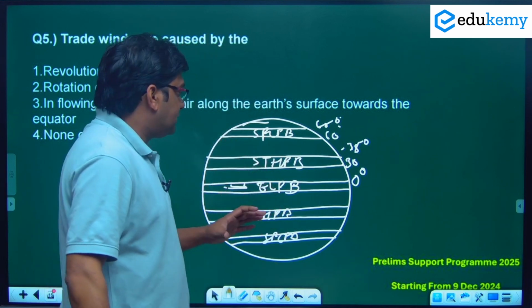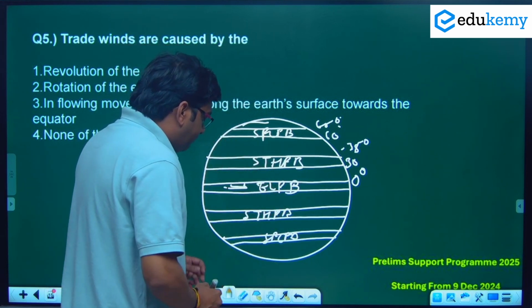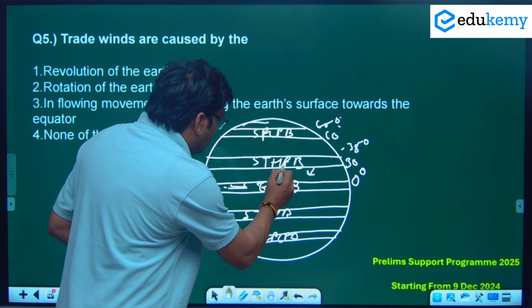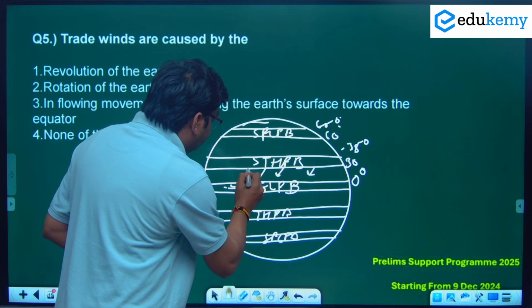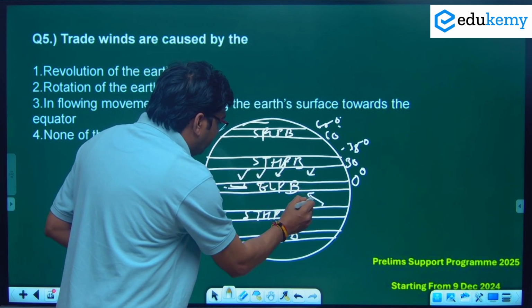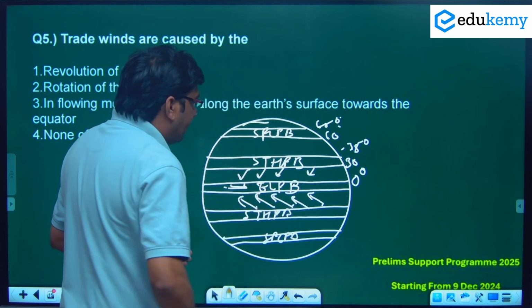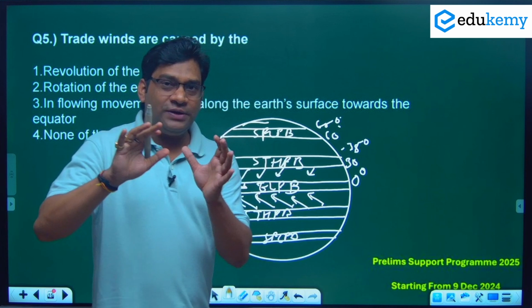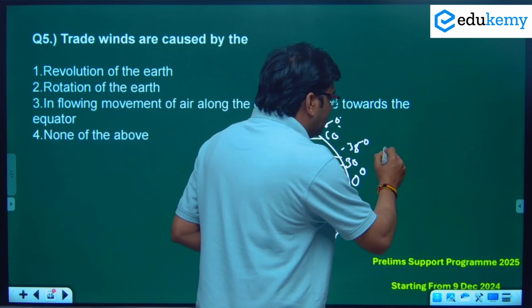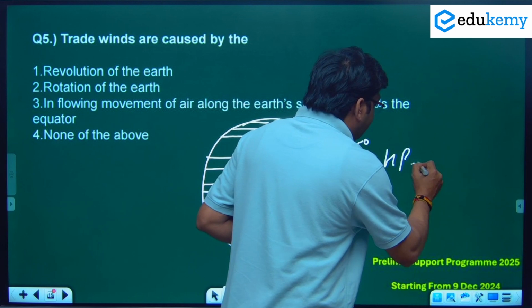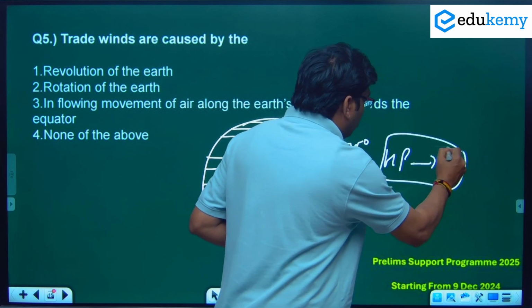Trade winds blow from the subtropical high pressure belt to the equatorial low pressure belt. Whenever you study wind, always remember, wind always blows from high pressure to low pressure.